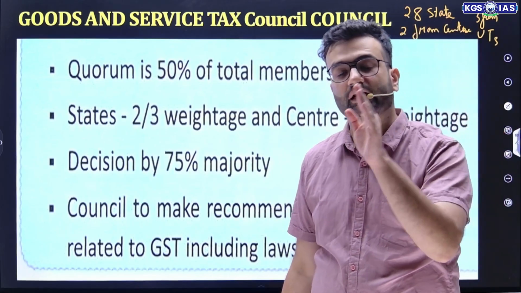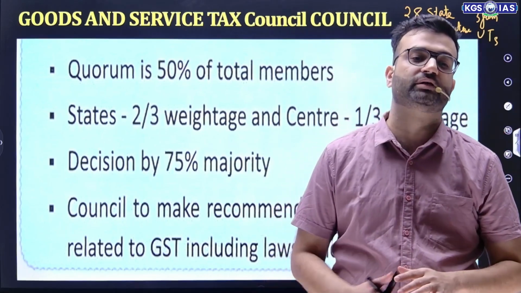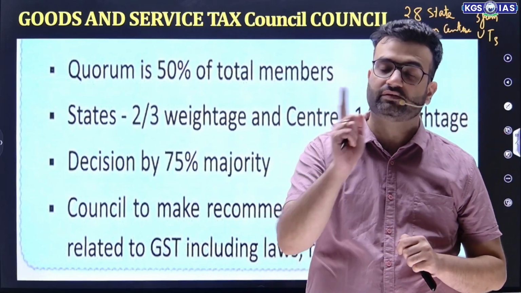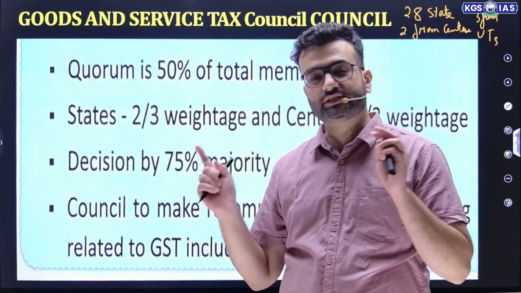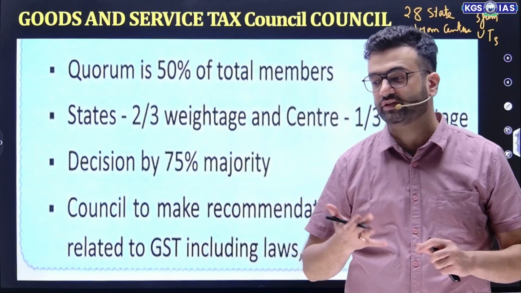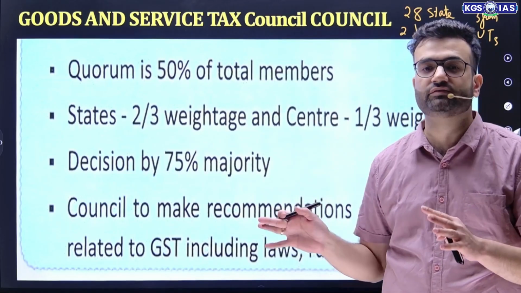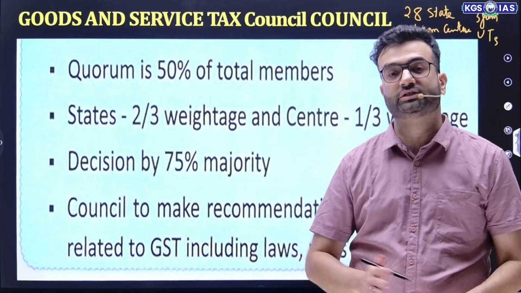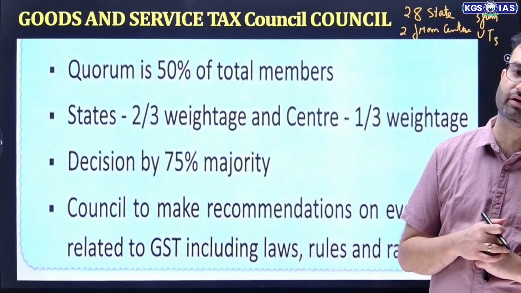So with the decision being taken by 75% majority, that means 75% of 33. Without center's consent, the decision of GST Council can't be taken. So it's a perfect example of cooperative federalism.